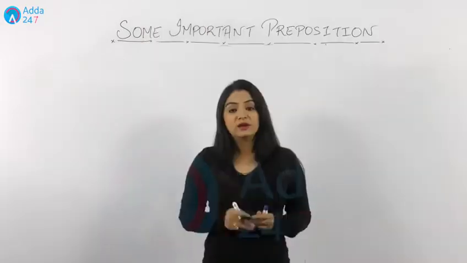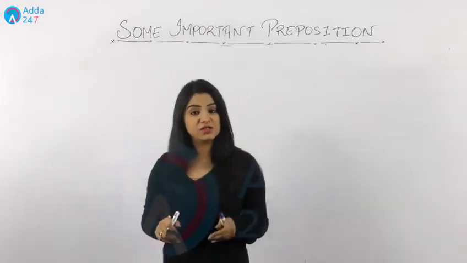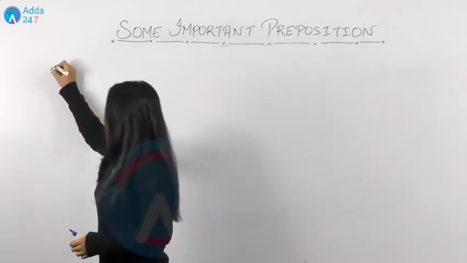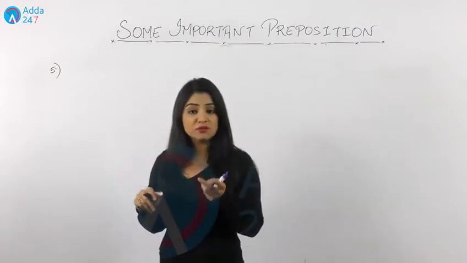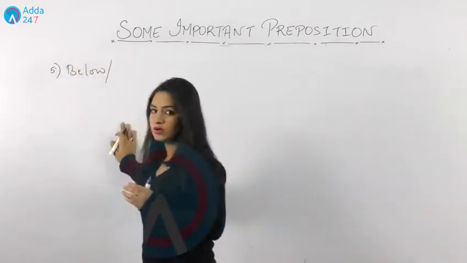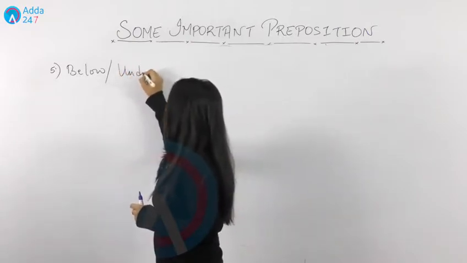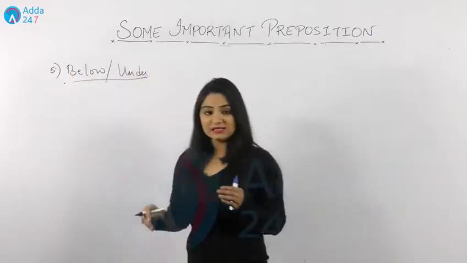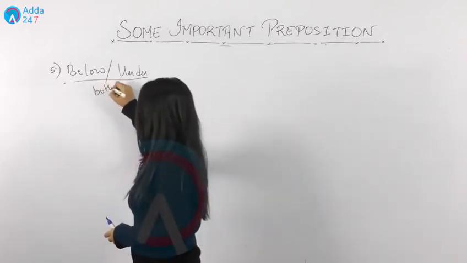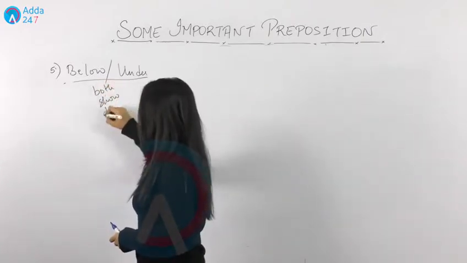Fine. Now the rule that we have is just the opposite of what we have studied. We just studied what? Above and over. So the opposite of above is below and the opposite of over is under. As they show height, both of these show what?